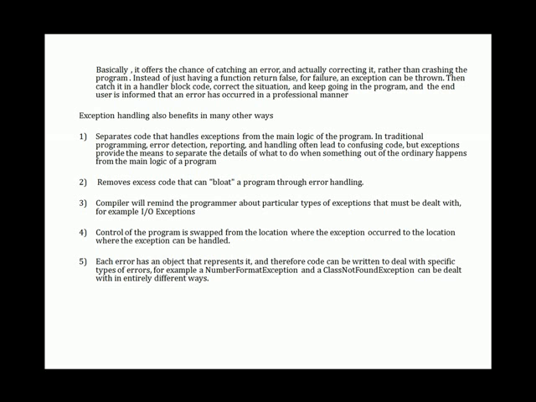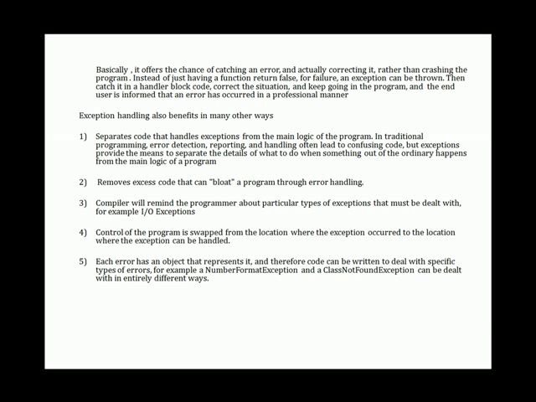It separates code that handles exceptions from the main logic of the program, and removes excess code that can block a program through error handling. The compiler will remind the programmer about particular types of exceptions that must be dealt with, for example, I/O exceptions. Control of the program is swapped from the location where the exception occurred to the location where the exception can be handled.